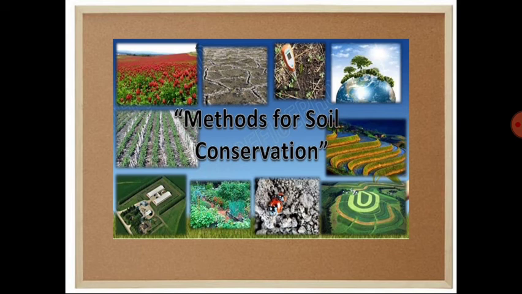And it is very simple. What are the causes of soil degradation? If those can be excluded or minimized, automatically we can develop the methods for soil conservation. If I stop those causes, automatically the problem will be solved, as I told you earlier in the land resource chapter.